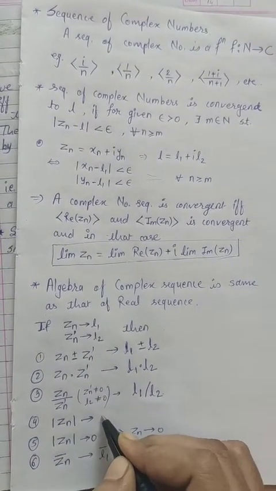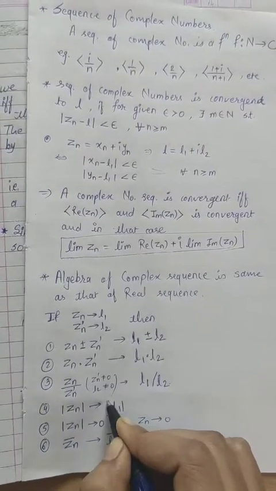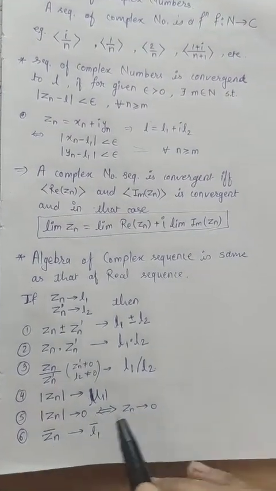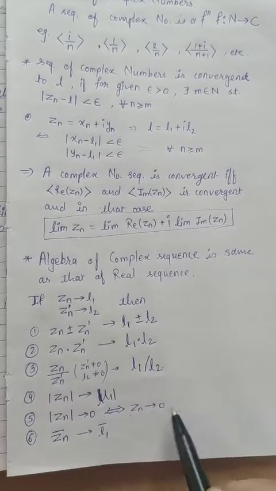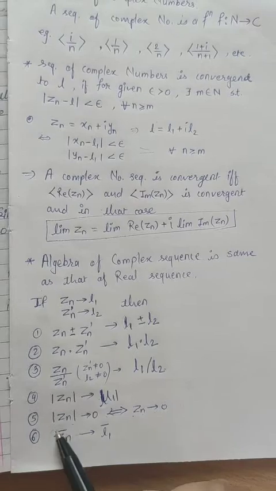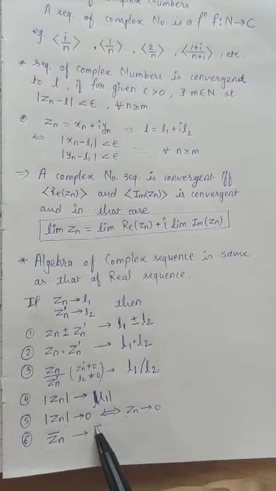Mod of z_n tends to mod of L1. Okay. Mod of z_n tends to 0 if and only if z_n tends to 0, and its conjugate sequence tends to its limit's conjugate.